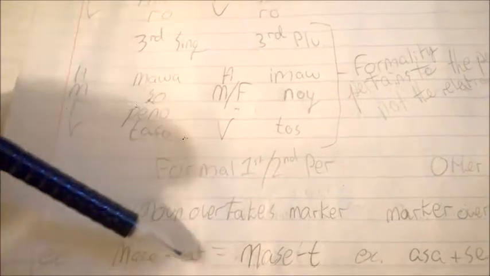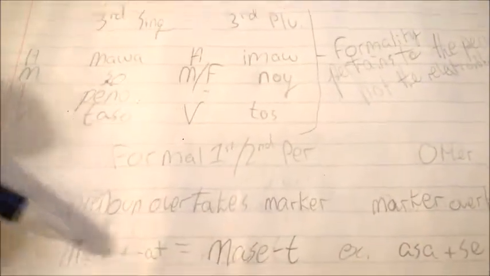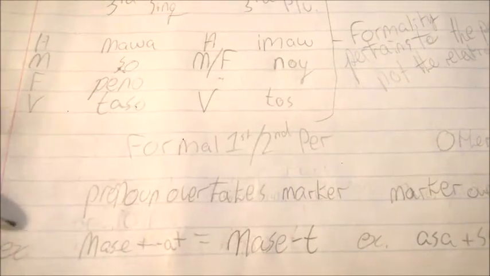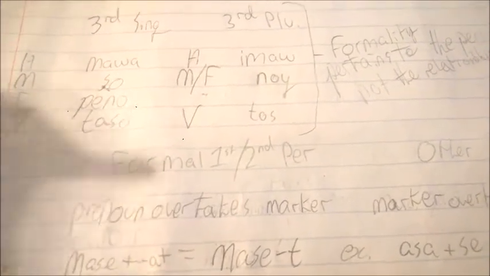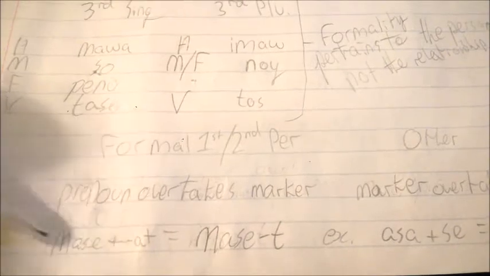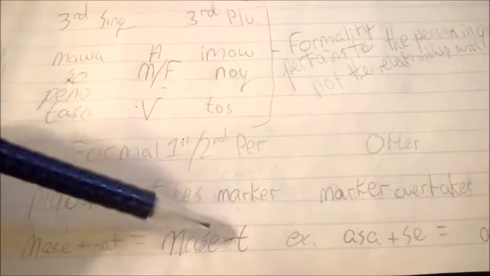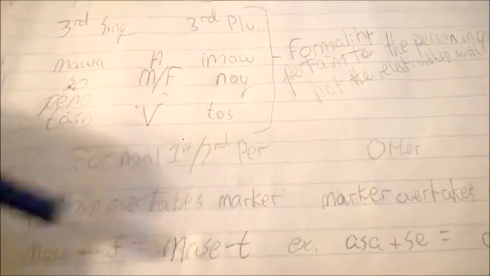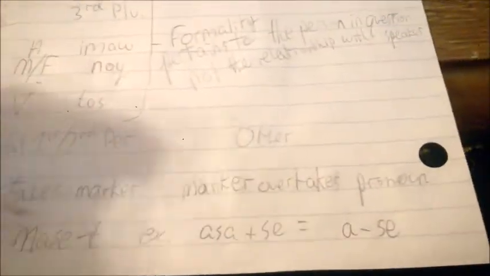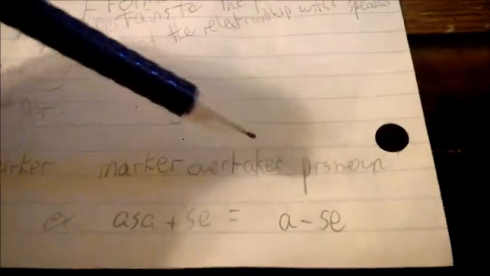So mase plus at, which means you in the second person singular high formal register, is maset, not masat. Maset. Yeah, maset.